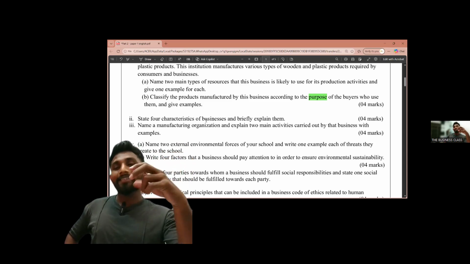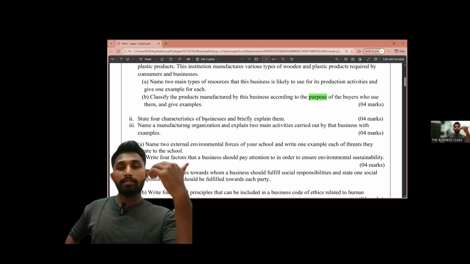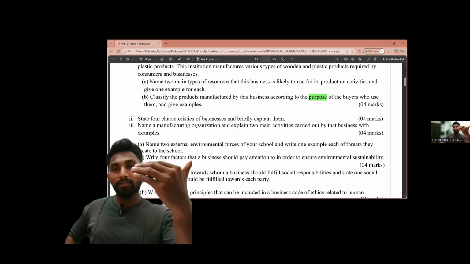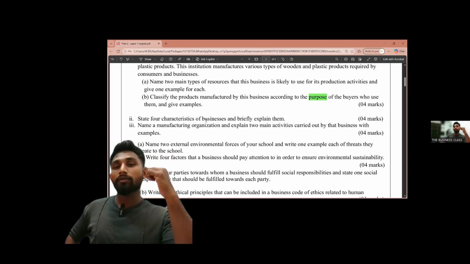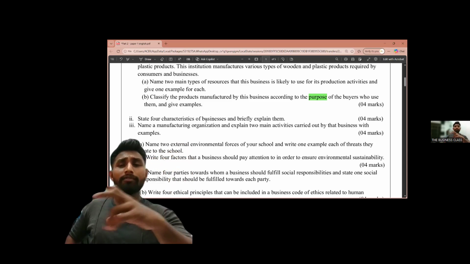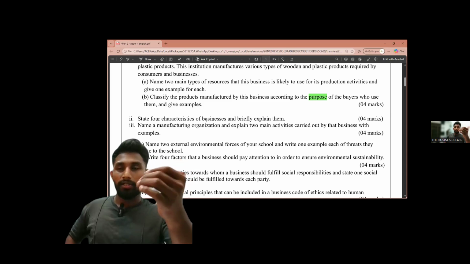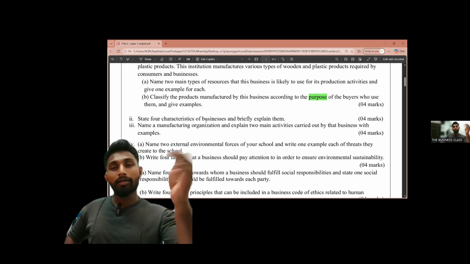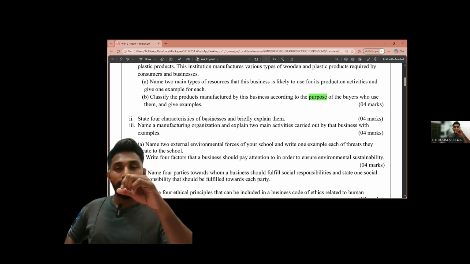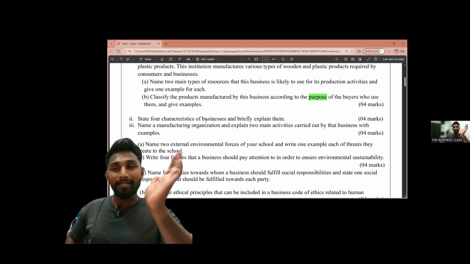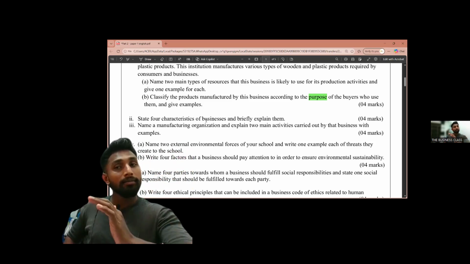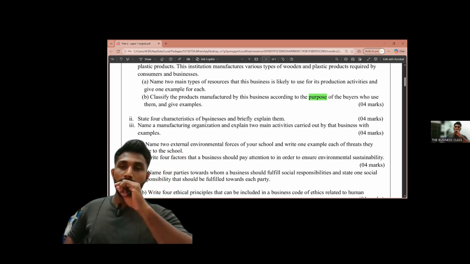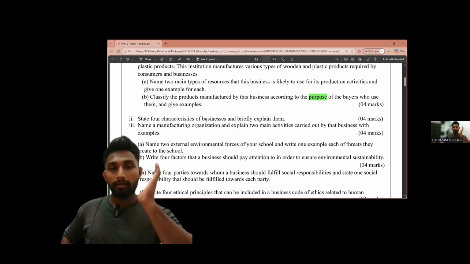Businesses are manufacturing goods and services according to the expectations of customers to fulfill their needs and wants. Simply define it. Just write some words. If it is correct, you might receive marks. If it is not, they are not cutting your marks. There is nothing like minimizing marks if you write wrong answers. Just write something.